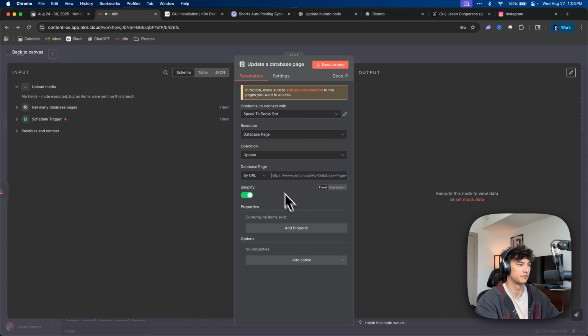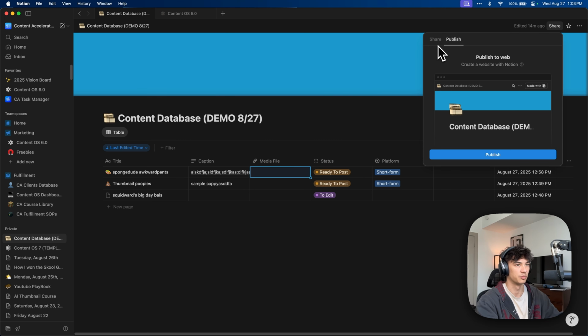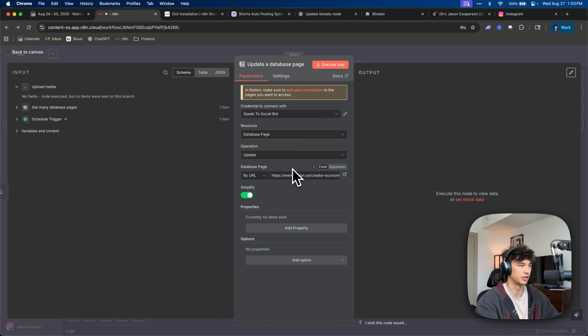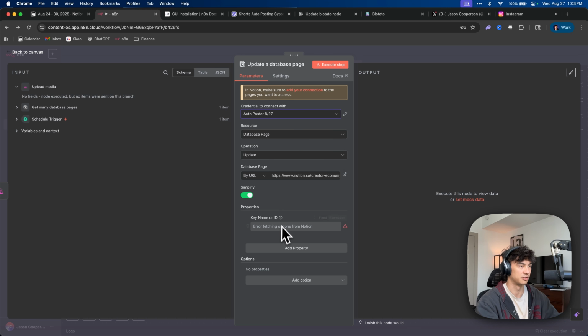And then from here, you can just go get the URL. If you go share and then copy link, you can get the URL to whatever database you're using and just paste it in there. Make sure that you connect with the right credential. So it's going to be 827. And then we can refresh list. Make sure you connect with the correct credential. Otherwise, this isn't going to work out.